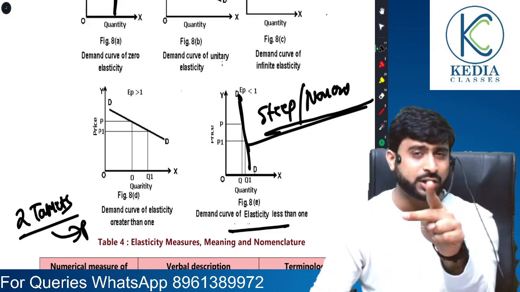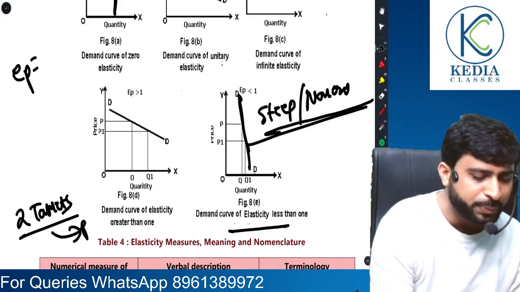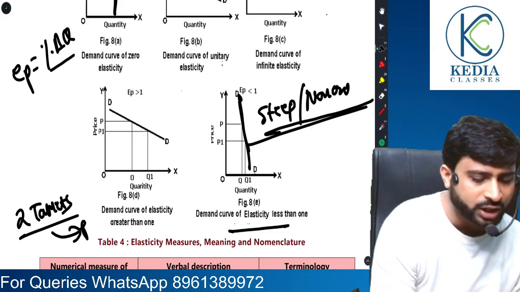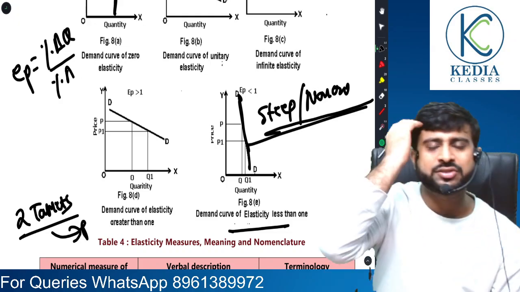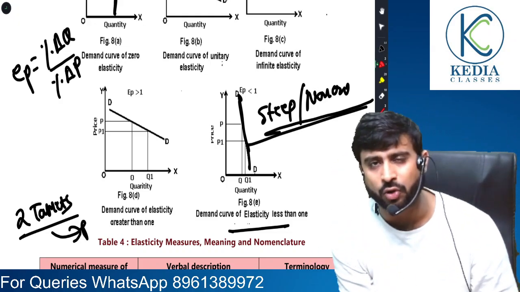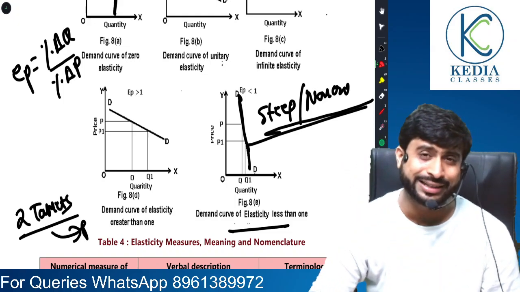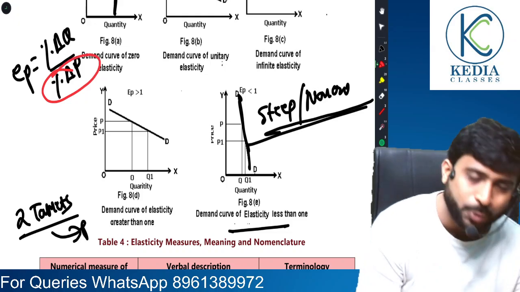I can also explain it to you logically. You want to understand that logically? Yes, sir. EP is percentage change in quantity by percentage change in price. Now apply some common sense. Who is showing a greater change in case of inelastic demand? Greater change is shown by price.